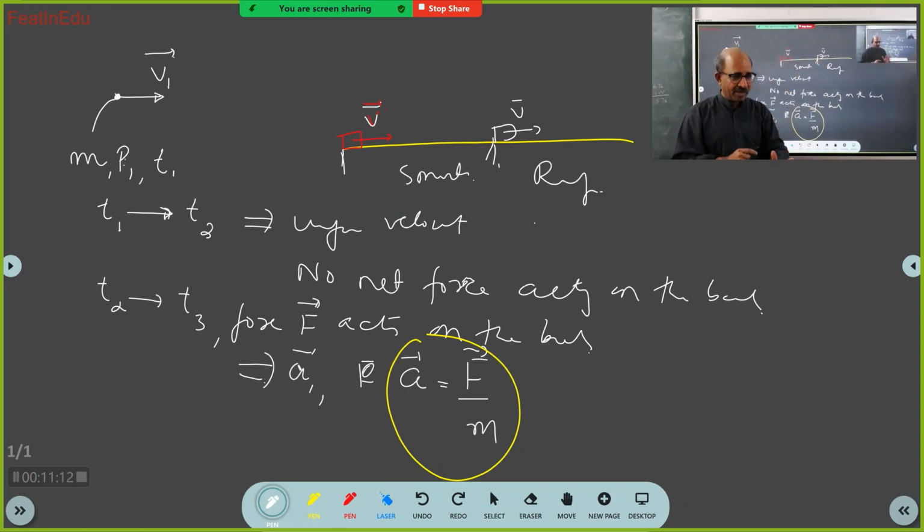Now, how many forces have you identified? Gravitational force, normal, and then frictional force. Correct now? Any other force have you come across? Contact force. Where have I told you about contact force? In the first property of frictional force. Where did I use the first property of frictional force? Yesterday I told you, when two bodies are in contact... Now, don't confuse. I asked you what is friction.